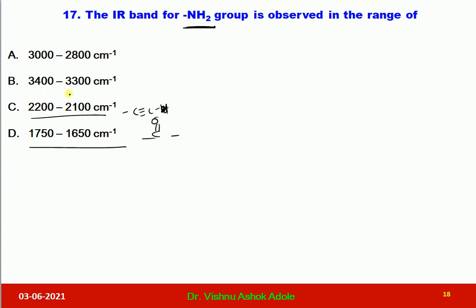So the correct option would be this one, that is 3400 to 3300 reciprocal centimeter. So option B is the correct one. Usually the NH2 group shows two frequencies, 3400 and 3500 reciprocal centimeter. With this, option B is matching. So option B is the correct answer for question number 17.